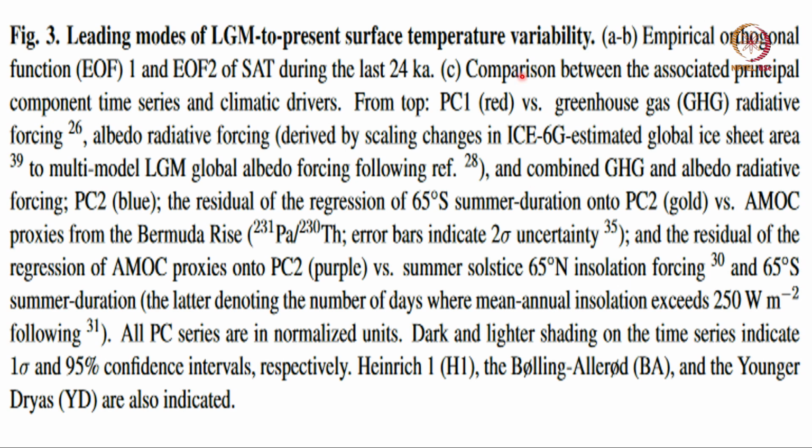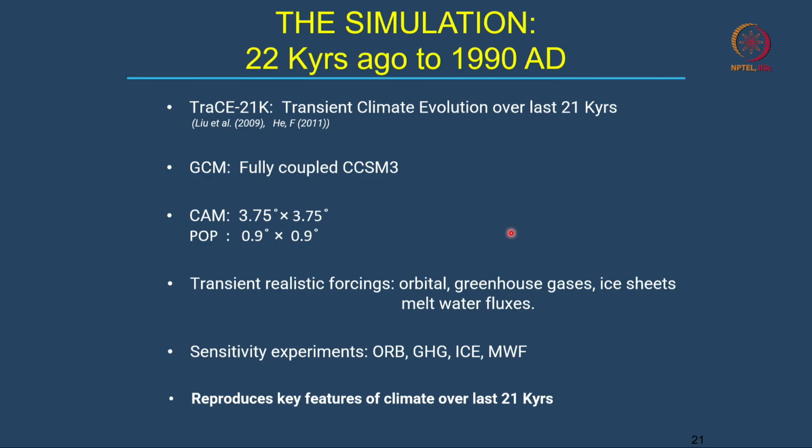What I described to you is given in the figure caption here in great detail, which you can look at. Now, I will talk about this period which was simulated by the NCAR model under the simulation called TRACE 21K.